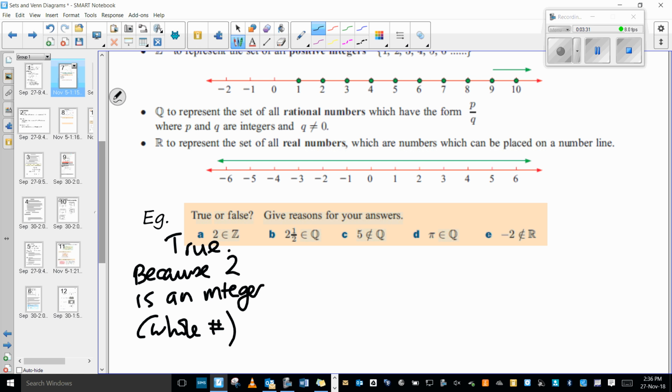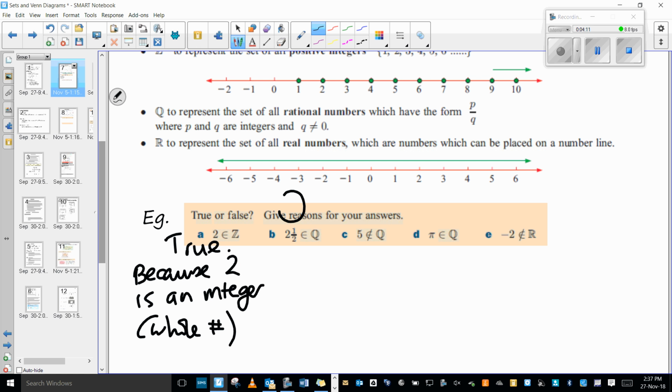And what does the next question ask, first of all? It's saying that it's a member of Q, which is the set of all rational numbers, so it's the P over Q. It is, yes, because it has the 1 over 2. So yes, 2.5 is a member of that set, because 2.5 can be written as a fraction as P over Q.